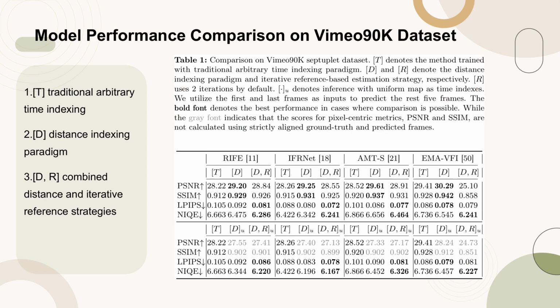Table 1 presents a detailed comparison of various model variants on the Vimeo 90K septuplet dataset. The table highlights the performance of models using different indexing paradigms and estimation strategies. Notably, the combined model, D.R., which employs both distance indexing and iterative reference-based estimation, demonstrates superior performance in perceptual metrics like LPIPS and NIC. This table serves as a comprehensive guide to understanding the impact of different strategies on model performance, particularly in the context of video frame interpolation tasks.